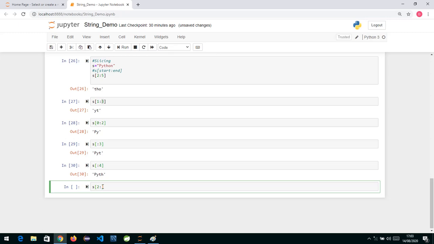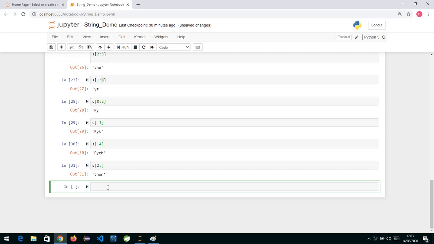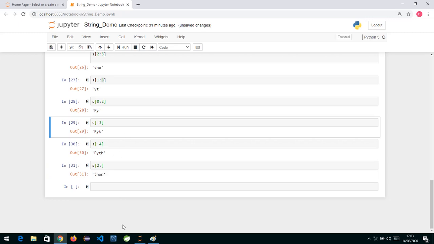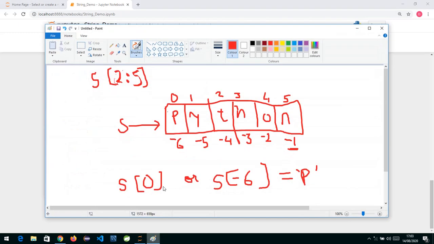So it will take the length of the string. Now you can see till the end, THON, everything from the second position. In the word Python, from the second position onwards till the end of the string.